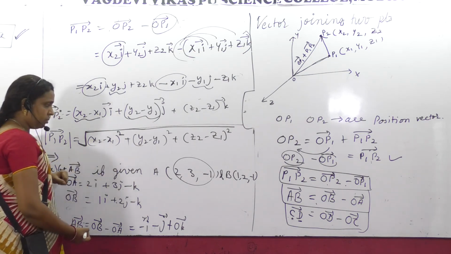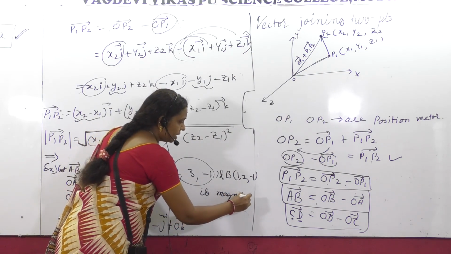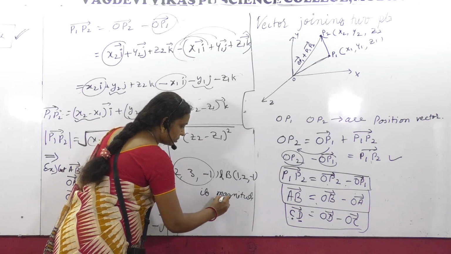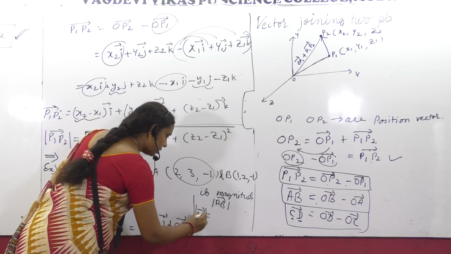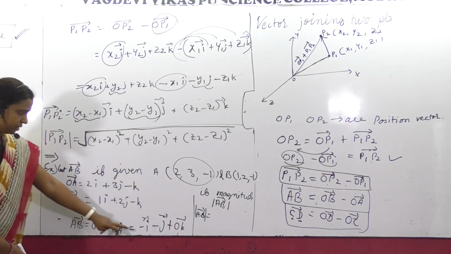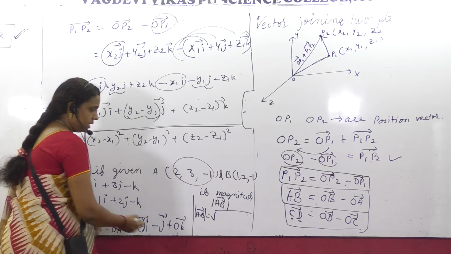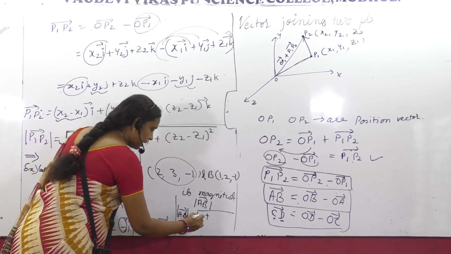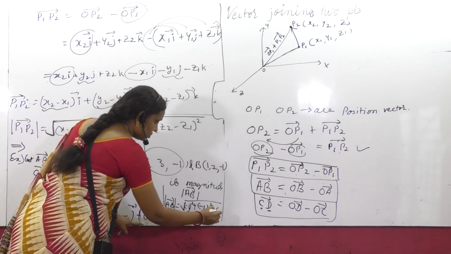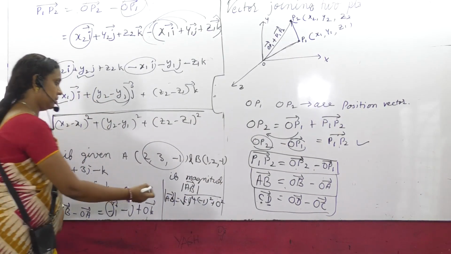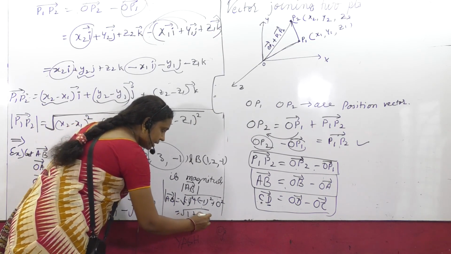And if the magnitude of AB is asked, modulus AB, then how are you going to find it? Tell me. Take the square of the components: minus 1, its square, that is plus 1; minus 1, the square, plus 1; there is no k component. So 1 plus 1 plus 0, it will be root 2.